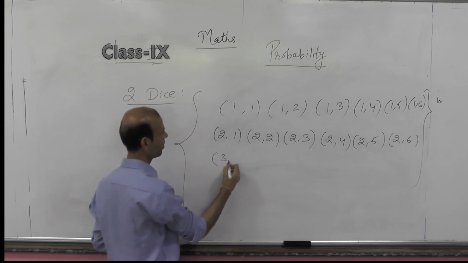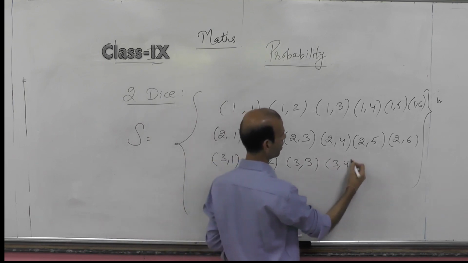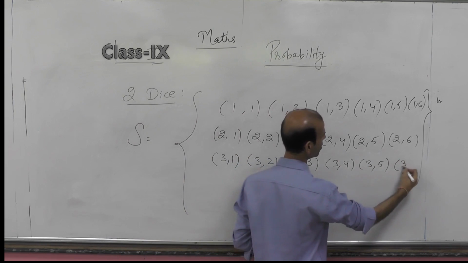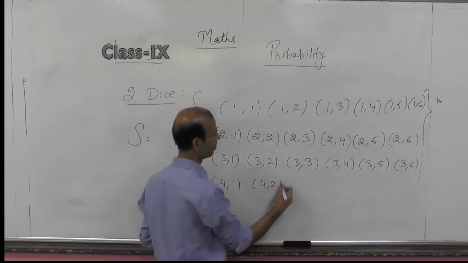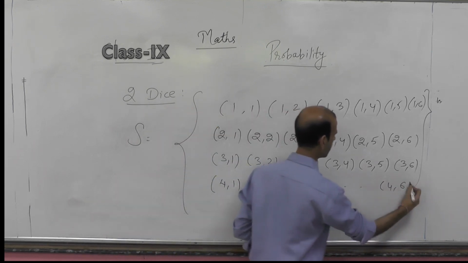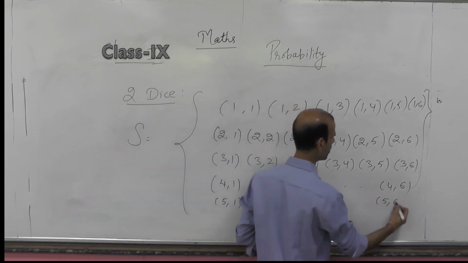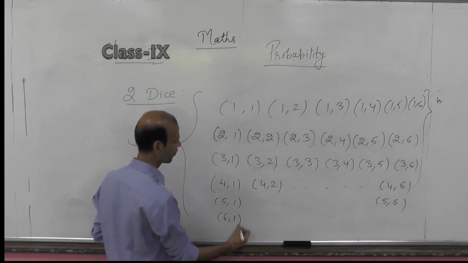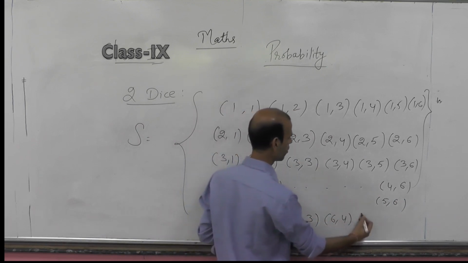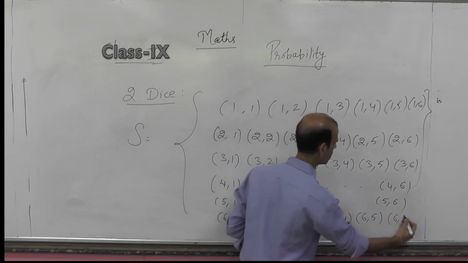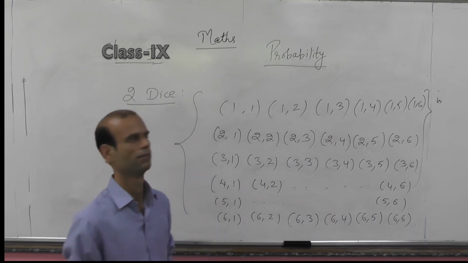Similarly 3, 1, 3, 2, 3, 3, 3, 4, 3, 5, 3, 6. 4, 1, 4, 2 up to 4, 6. Similarly 5, 1 up to 5, 6 and 6, 1, 6, 2, 6, 3, 6, 4, 6, 5, 6, 6. So these are the 36 possible outcomes in case of throwing 2 dice.